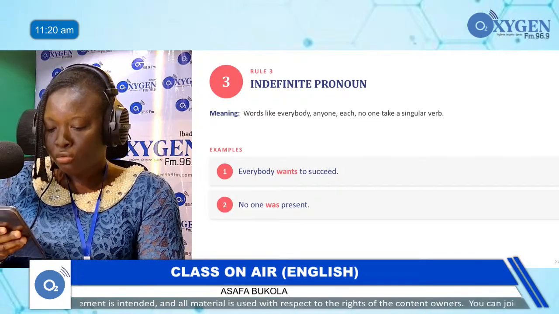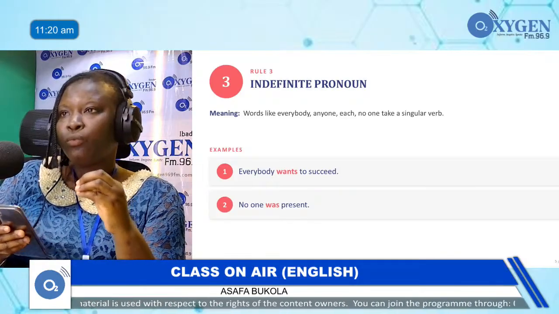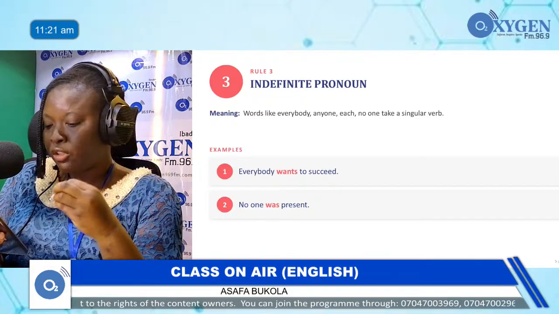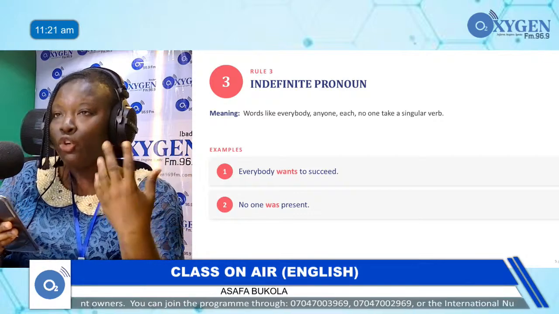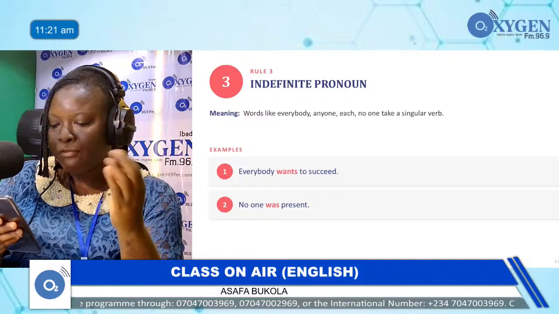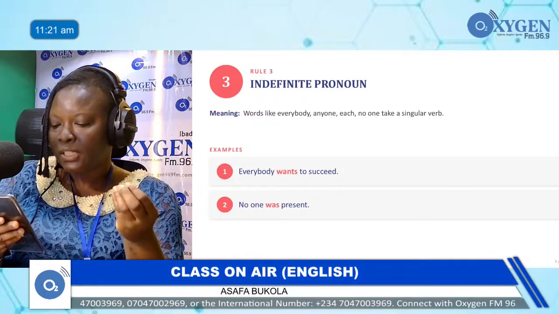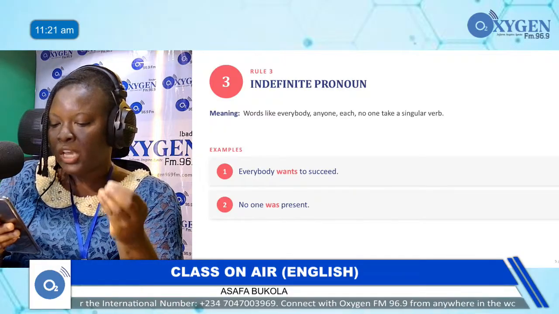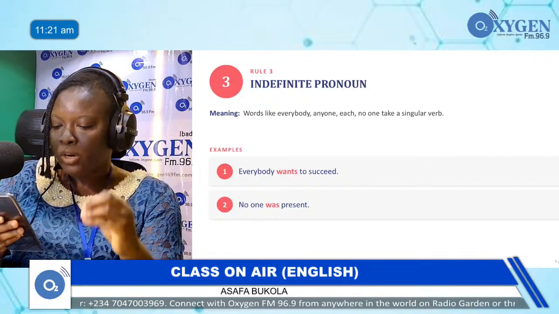Yes, the third rule is called indefinite pronouns. Indefinite pronouns, such as everybody, anyone, each, no one, take a singular verb. Everybody, anyone, each, no one takes a singular verb. For example, everybody wants to succeed.